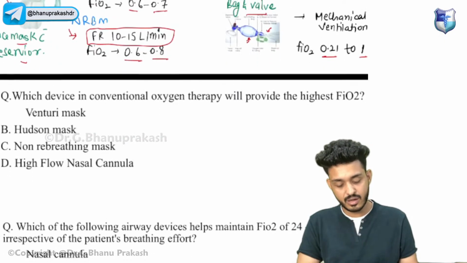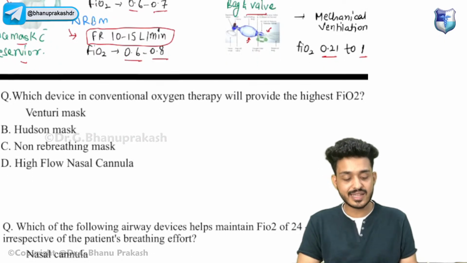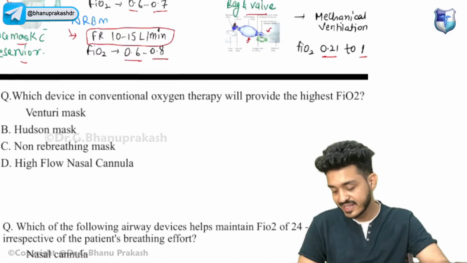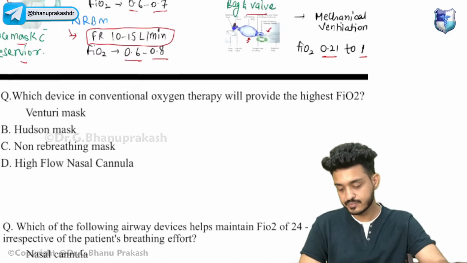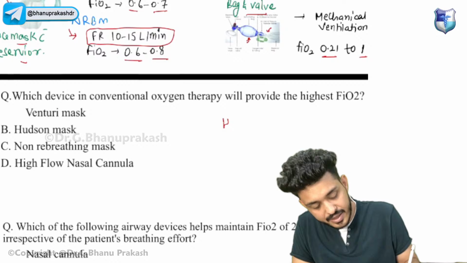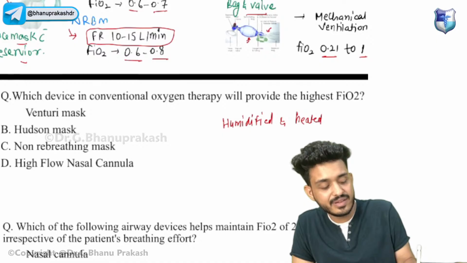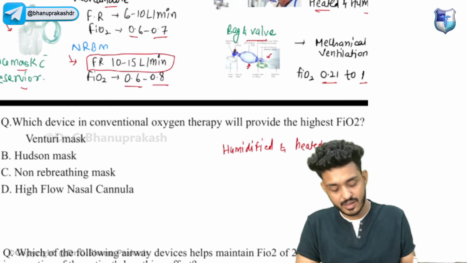Which device in conventional oxygen therapy will provide the highest FiO2? Try to solve this one. Humidified and heated gas will be given by which of them? Venturi?